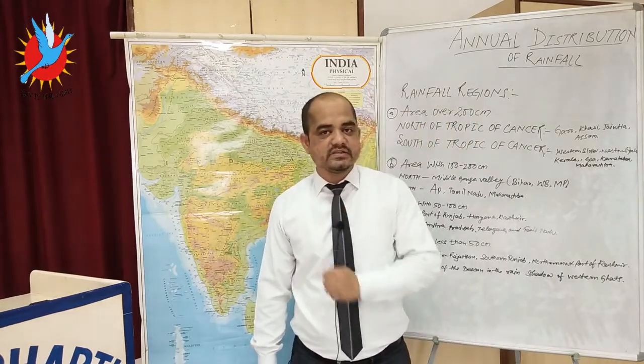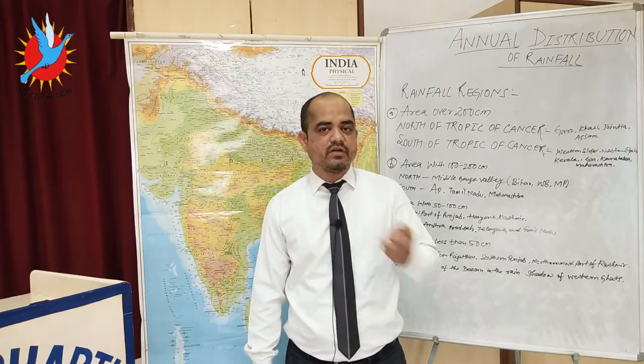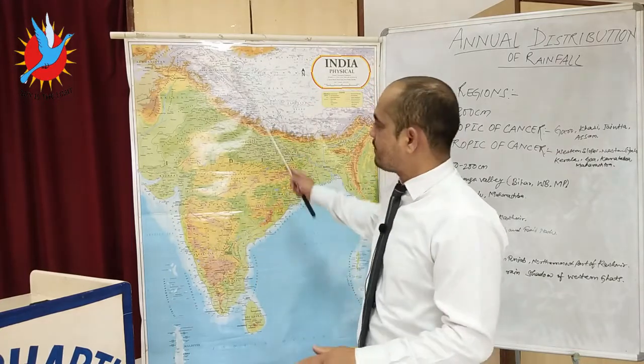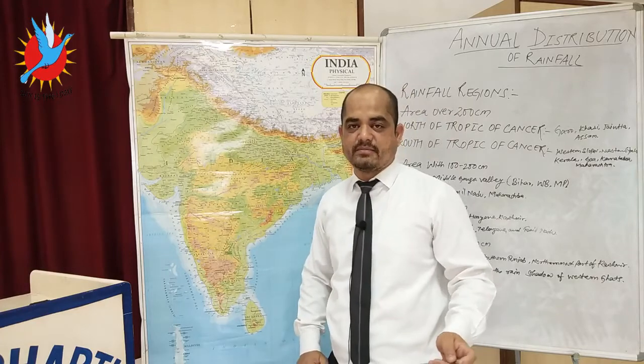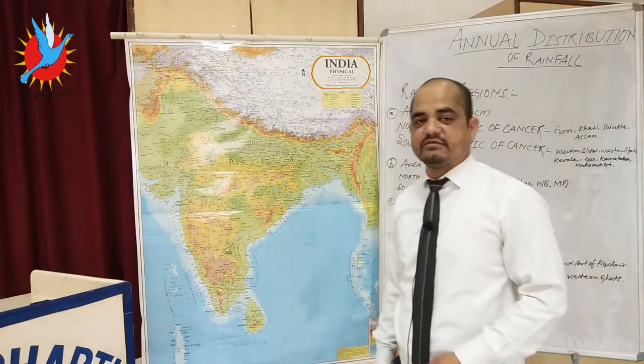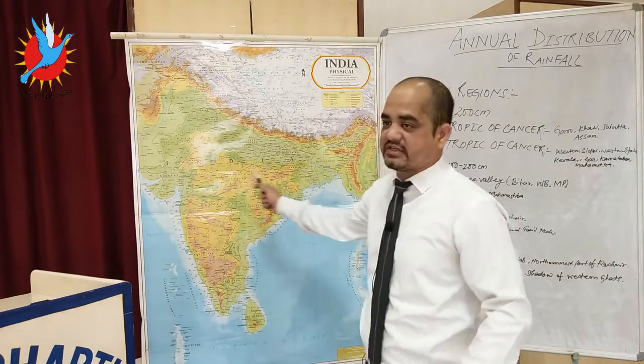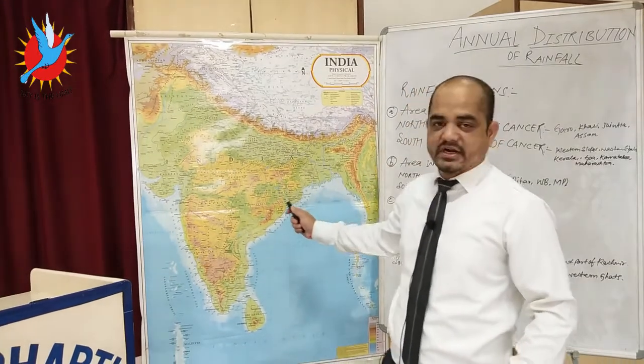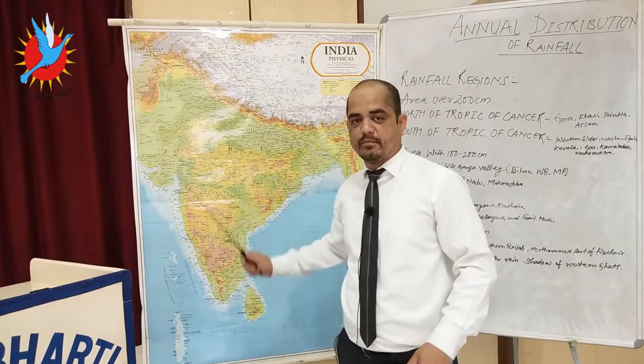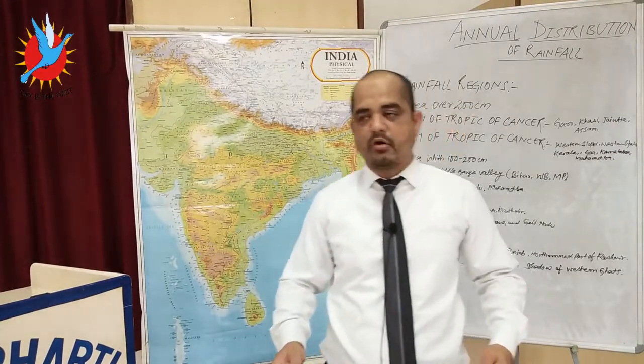Now lastly, the cold weather season. The characteristics of the cold weather season are that the northwestern part receives rainfall from the western disturbance, and the Coromandel Coast receives rainfall from the northeast monsoon. High pressure is created over the center of India. Low temperature conditions are there above the Tropic of Cancer. So this is all about the climate.